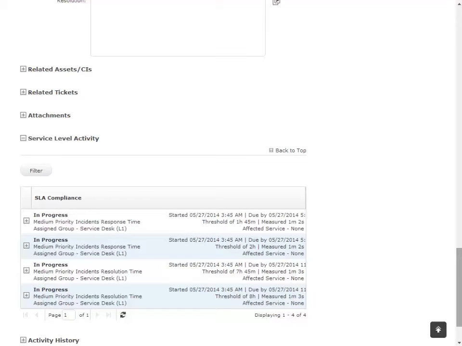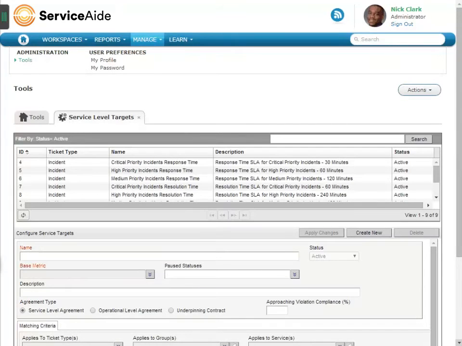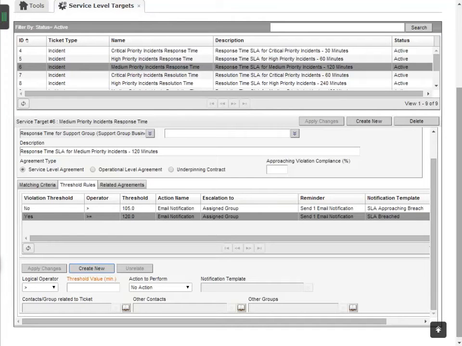We'll log in as the administrator, Nick, and navigate to Service Level Targets. Select the Medium Priority Incident Response Time target and click the Threshold Rules tab. We want the new threshold rule to apply when greater than 60 minutes. Select the logical operator, greater than, and enter 60 in the threshold value field.